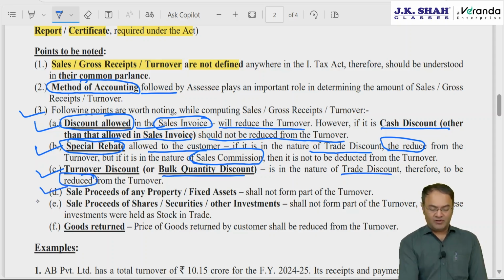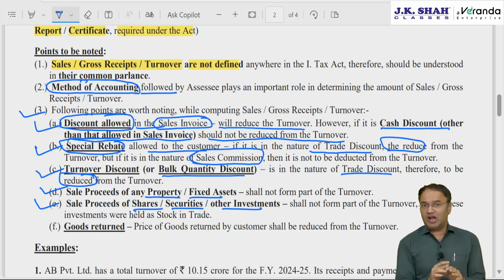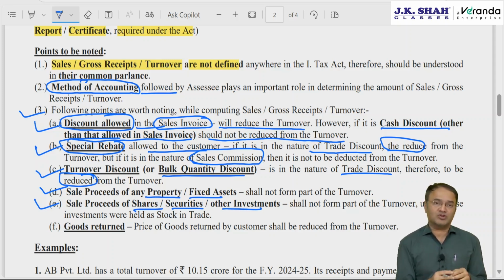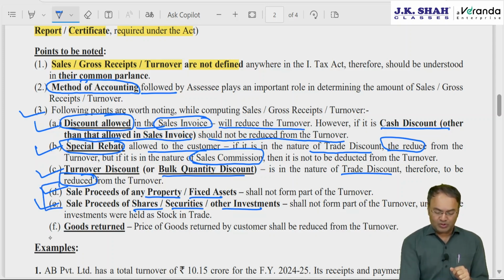Sale proceeds of any other asset, investment, shares, debentures, property, stock in trade, fixed deposit, which are held in the nature of investment and not as stock in trade, shall not be taken into account for the purpose of calculating sales, turnover or gross receipts for the purpose of tax audit. Obviously, that we know pretty well.